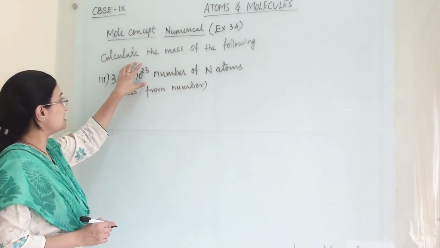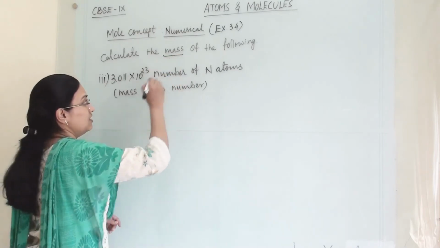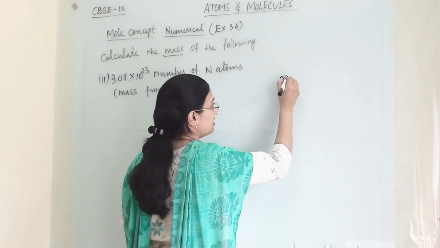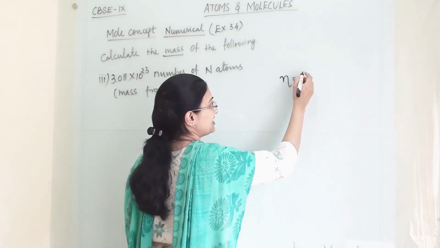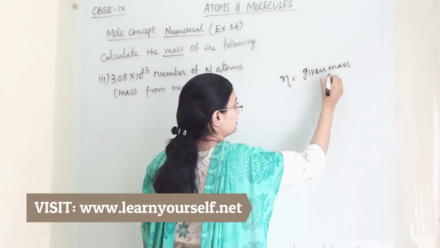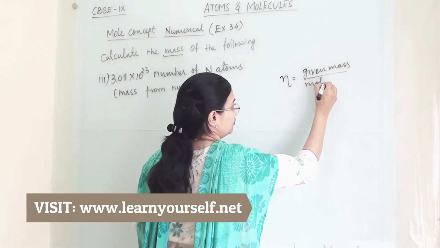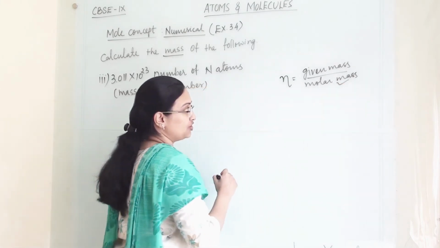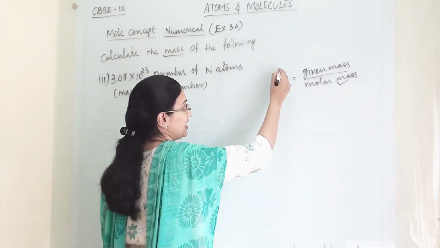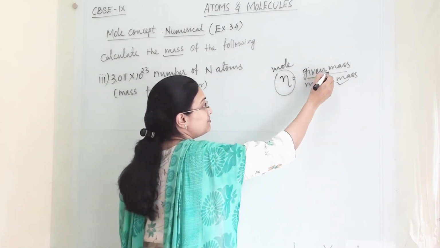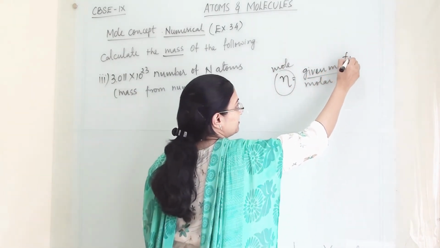Now from this detail we have to find out the mass of the substance. What is the formula for the mass of the substance? N equals given mass divided by molar mass. We can find out the molecular weight or atomic weight. N is mole and given mass we have to find.